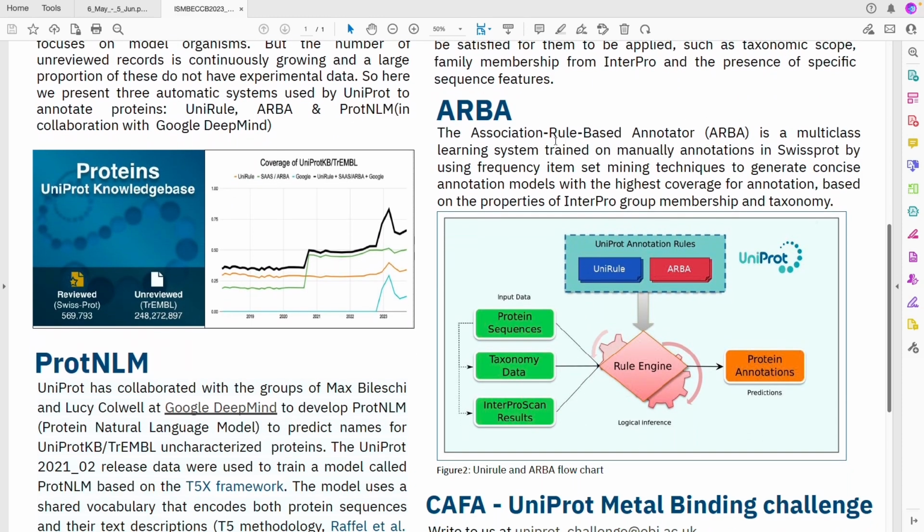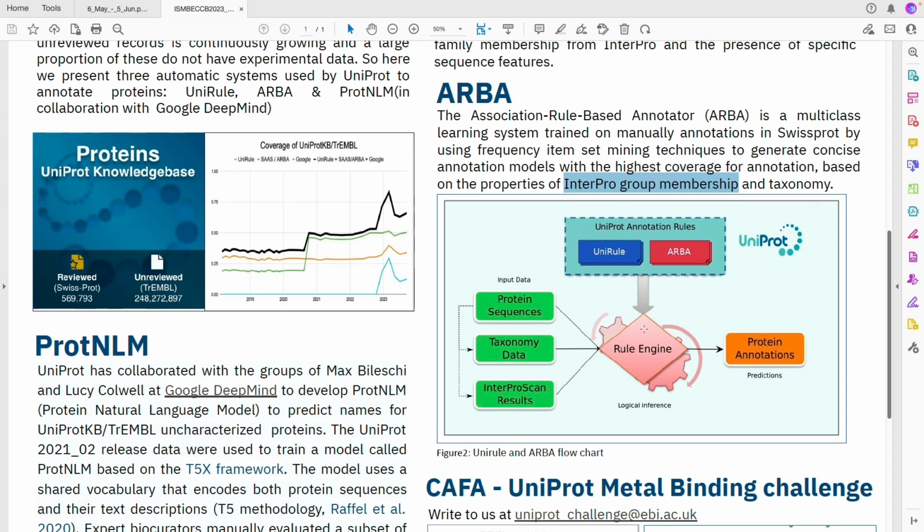ARBA, on the contrary, is a fully automatic system. Its full form is Association Rule-Based Annotator, and it's a multi-class learning system based on knowledge learned from SwissProt using frequency item set mining techniques to generate concise annotation models with highest coverage for annotation based on the properties of InterPro group membership and taxonomy.